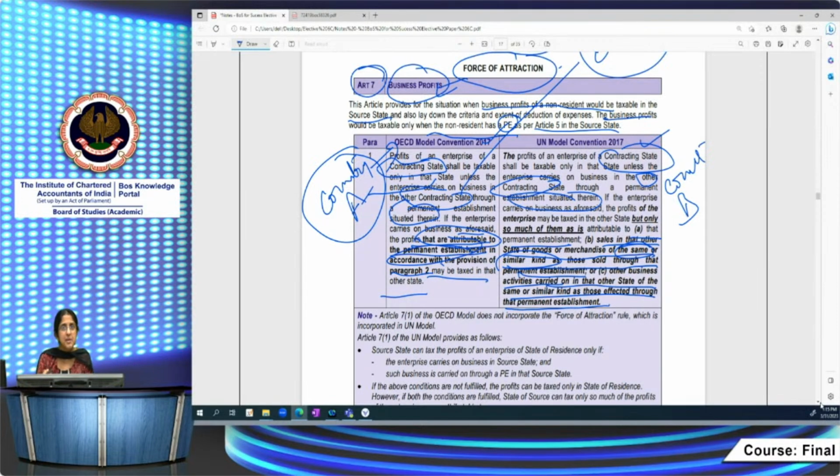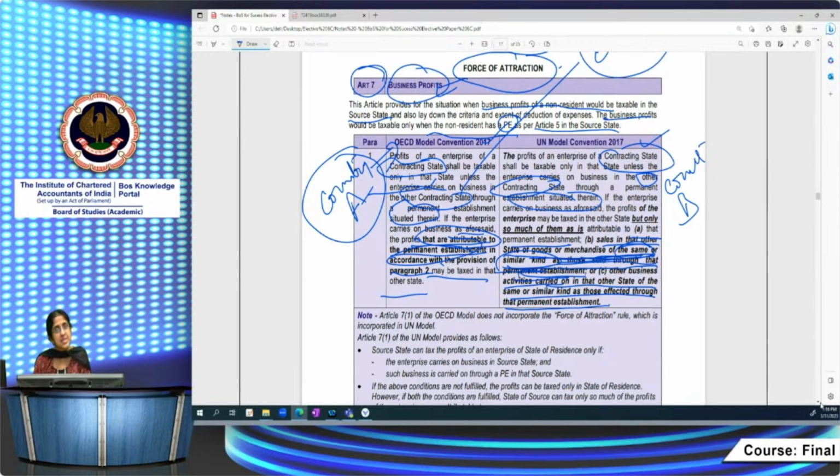Whereas Sigma Limited is a country L company, and India's DTA with country L is in line with the UN Model Convention, which incorporates the force of attraction rule. Since Sigma Limited sells spices through its branch in India and also sells the same spices only, it is not selling some other product, through bulk customers directly, it's the sale of goods or merchandise of the same or similar kind as sold through the permanent establishment.